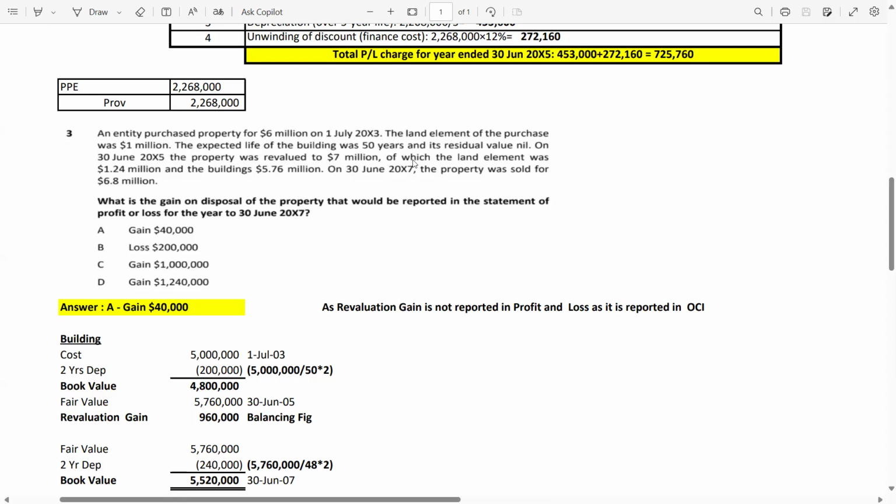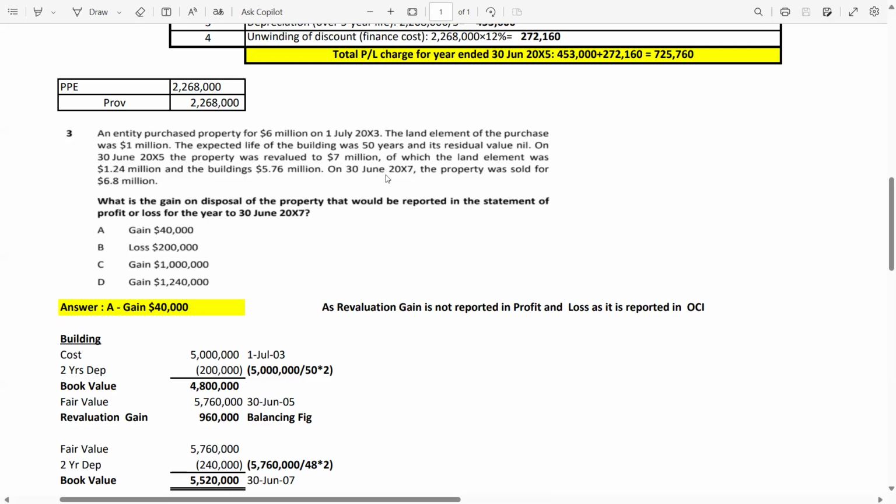Again, there is a breakup of which the land element was 1.24 million. So this 1 million should be compared with this 1.24, and the building was 5.76 million. So the building cost is 5 million and the fair value at 30th June 2005, after 2 years, is 5.76. So you have to depreciate the building for 2 years. Then at the end of the second year, you will compare the carrying amount with the fair value, and there might be a revaluation gain or loss.